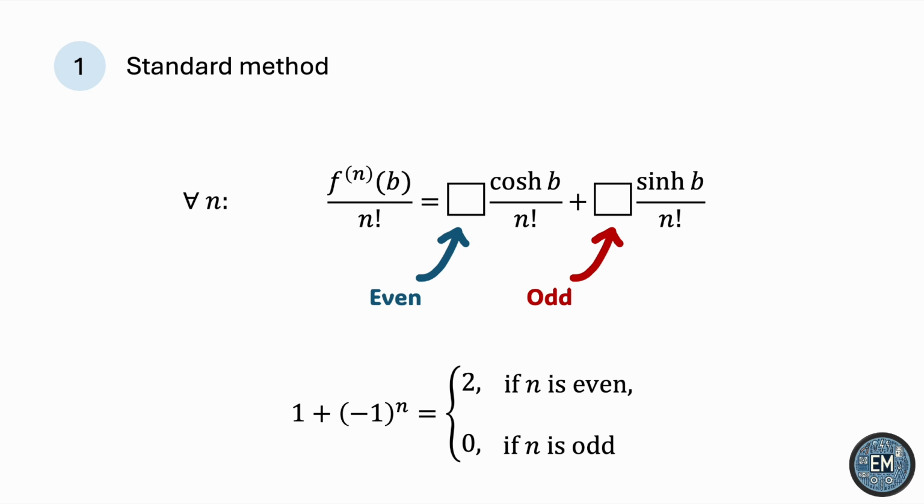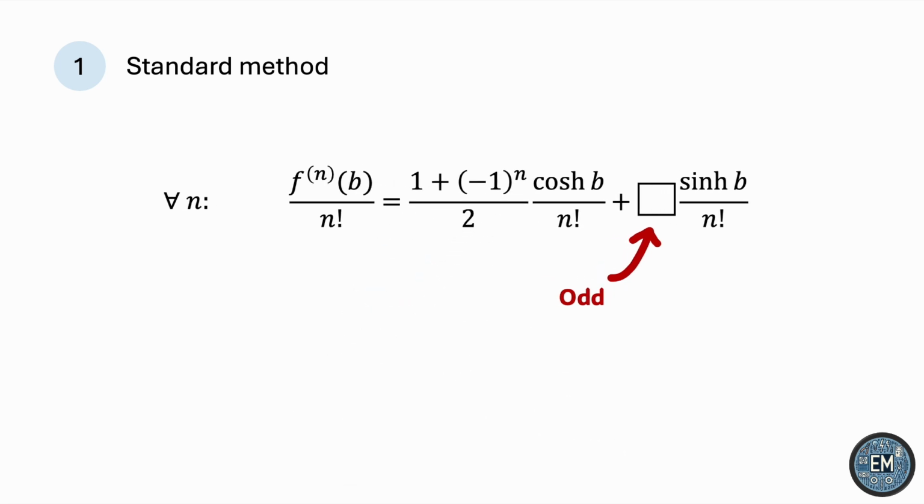Then let's divide by 2 so that we get 1 if n is even and 0 if n is odd. So this is precisely what we want for the hyperbolic cosine terms. So let's place this 1 plus -1 to the n all over 2 next to the hyperbolic cosine.